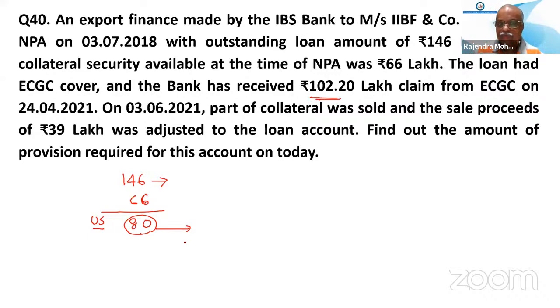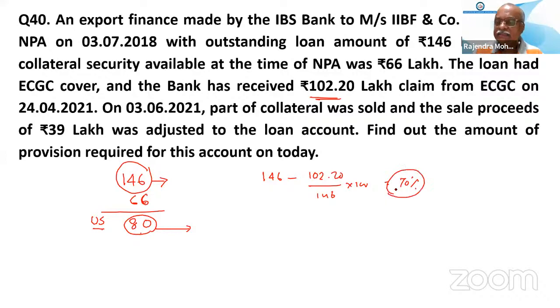Okay, sir. So in that case, we have to presume that they have given this claim on this 146. 146, 70% is 102.20. So you have to find out what is the percentage. In 146, we have got 102.20. This into 100, 70%.